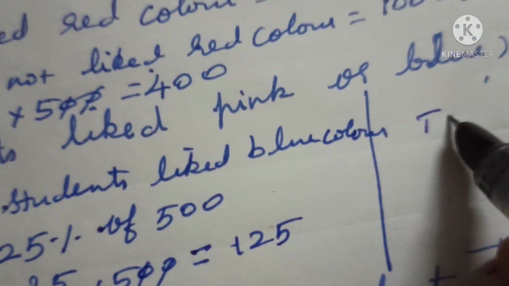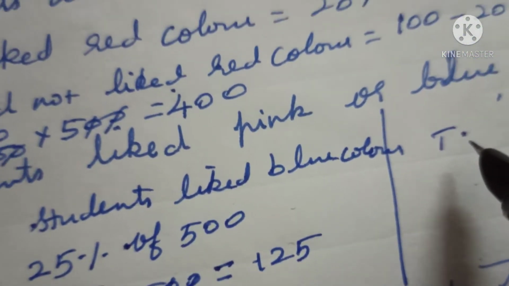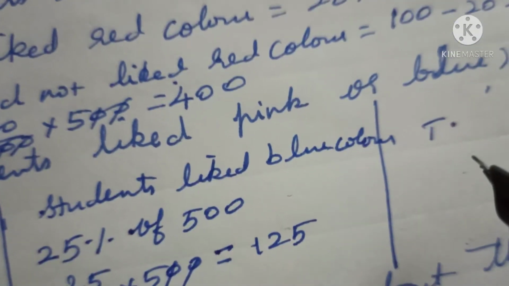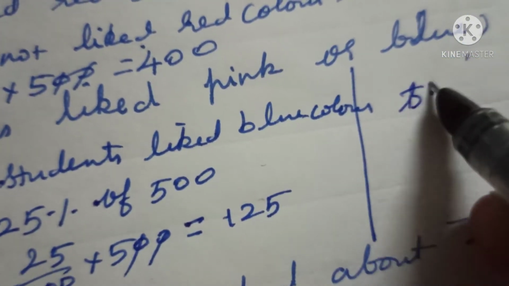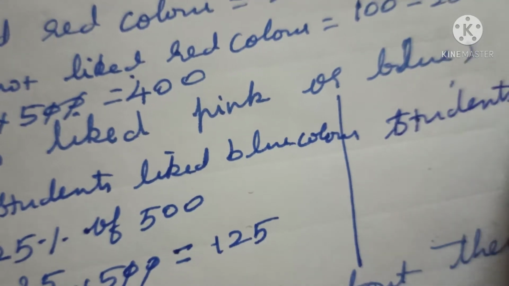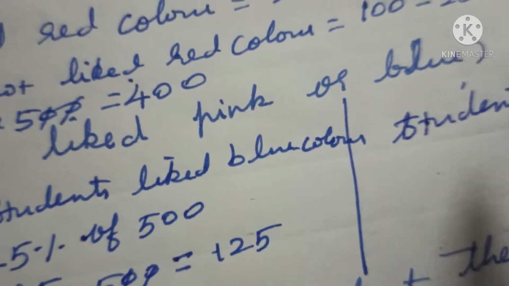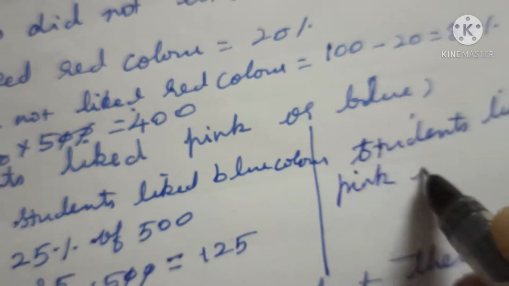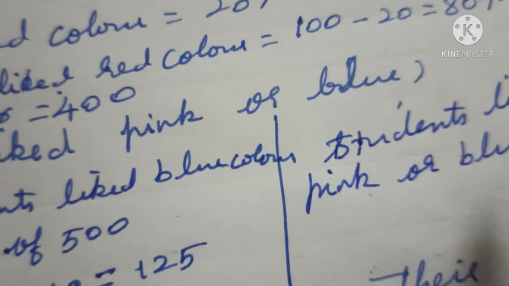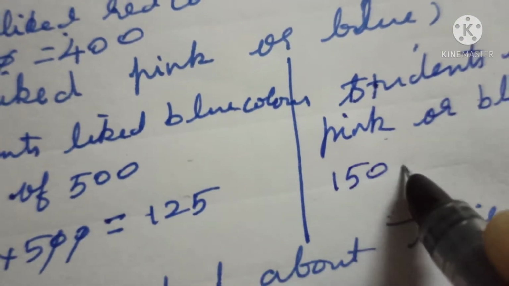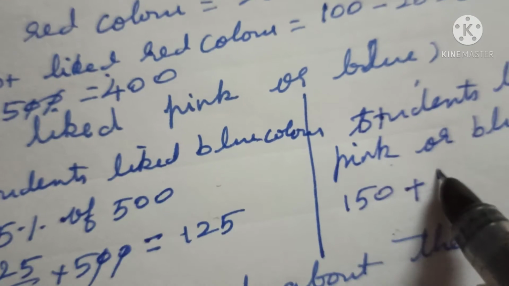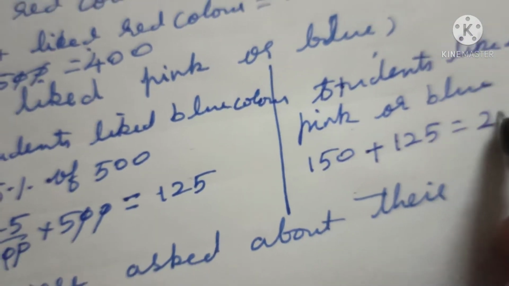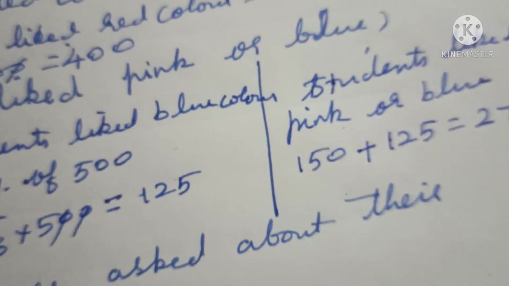Therefore students who liked pink or blue: pink is 150 and blue is 125, which is equal to 275.